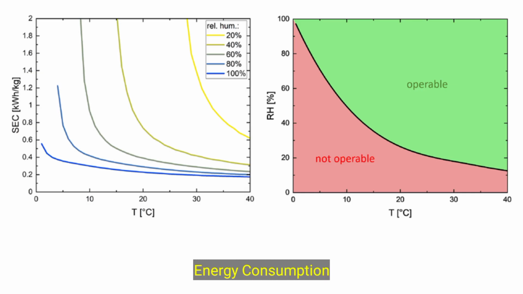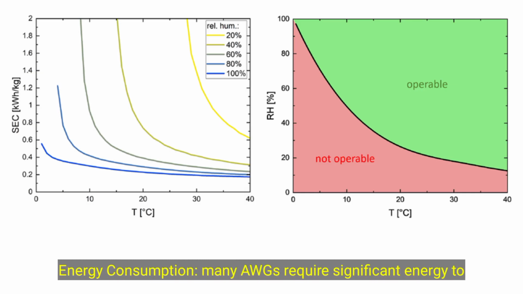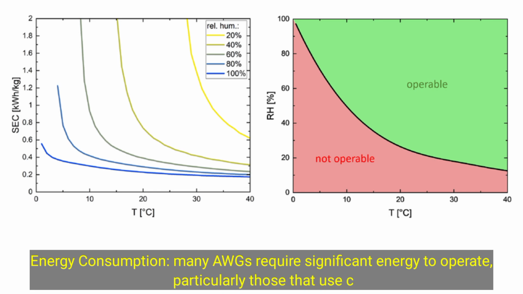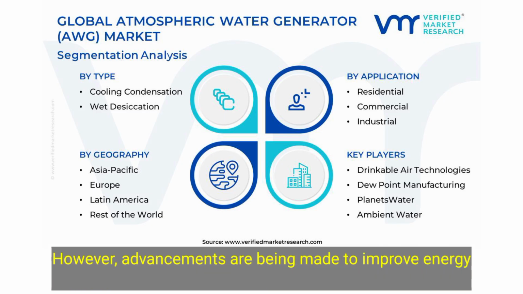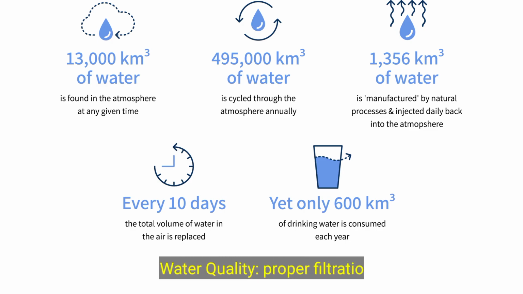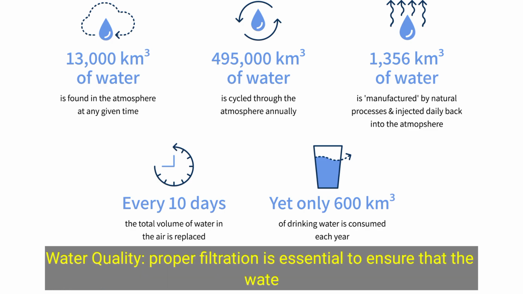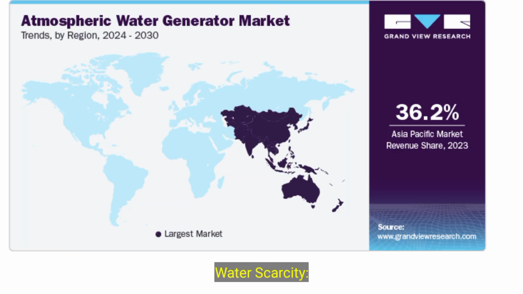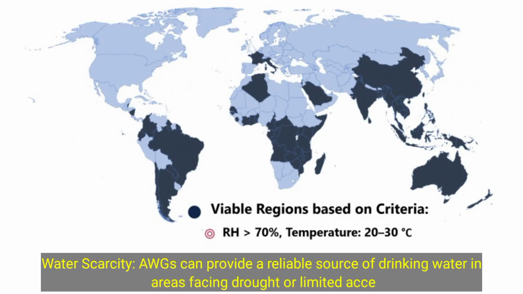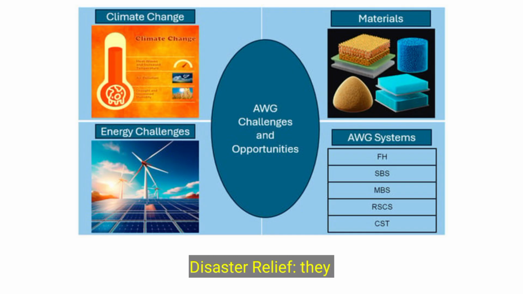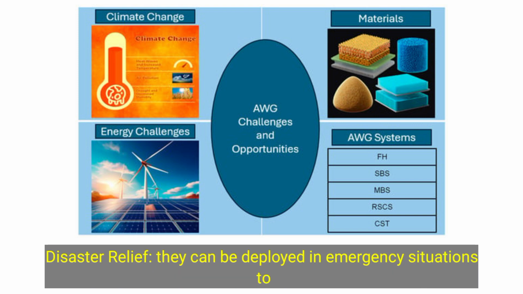Energy consumption: many AWGs require significant energy to operate, particularly those that use cooling-based condensation. However, advancements are being made to improve energy efficiency and utilize renewable energy sources. Water quality: proper filtration is essential to ensure that the water produced by AWGs is safe for consumption. Applications. Water scarcity: AWGs can provide a reliable source of drinking water in areas facing drought or limited access to clean water. Disaster relief: they can be deployed in emergency situations to provide potable water to affected populations.